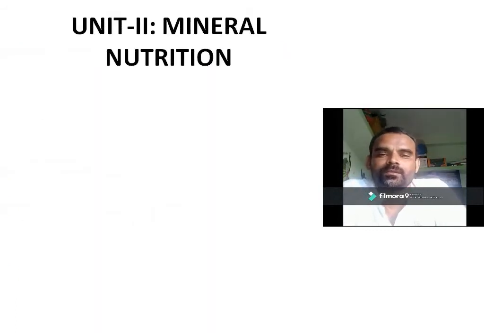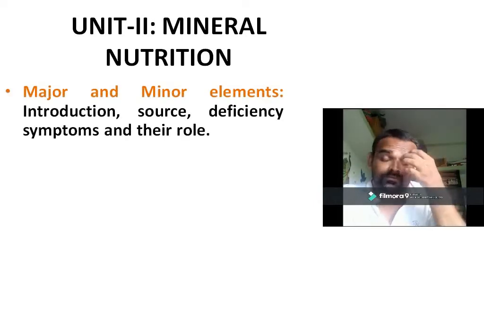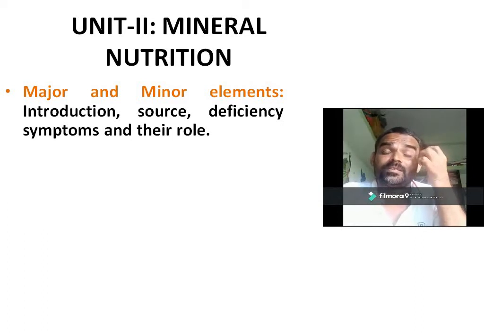In unit number second, we have to study the mineral nutrition in plants. In that, we are studying major and minor elements which are essential for plant growth. There are sources from where these are acquired by the plants.